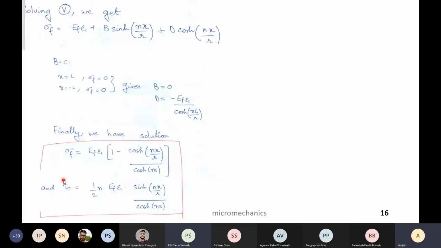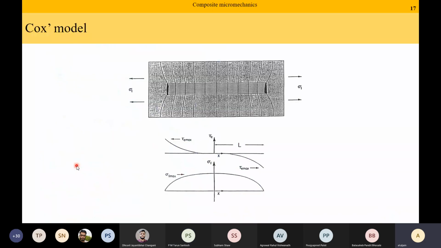Based on that, what can we find out? We'll find out that the normal stress is highest at the middle of the fiber, when x is equal to 0, and shear stress is maximum at the two tips. This also explains that if you have a composite material and apply load, most likely the fiber is going to break right in the middle, because the stress is highest at the middle.